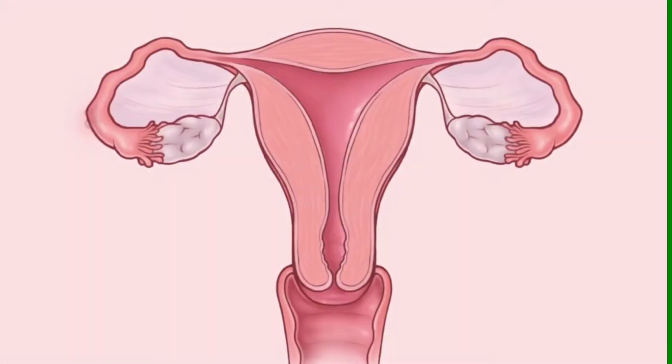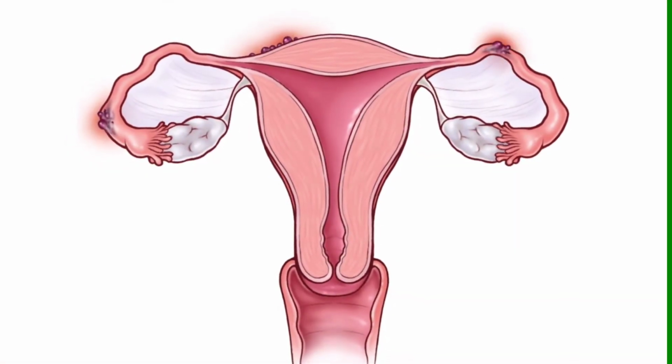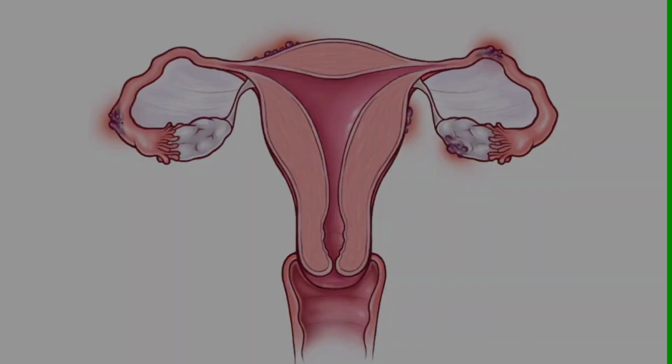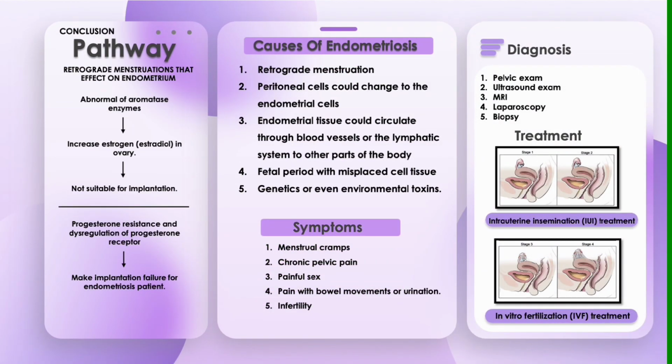As a conclusion, endometriosis happens when tissue similar to the lining of your uterus grows in places it doesn't belong, like on your ovaries, fallopian tubes, or outside the uterus. There are many pathways that lead to endometriosis that influence infertility. The primary pathway in most cases is retrograde menstruation, which has an effect on the endometrium. Abnormal aromatase enzyme leads to increased estrogen in the ovary, thus causing an unopposed estrogen state that makes it not suitable for implantation. And progesterone resistance and dysregulation, with downregulation of the progesterone receptor, cause implantation failure in endometriosis patients.